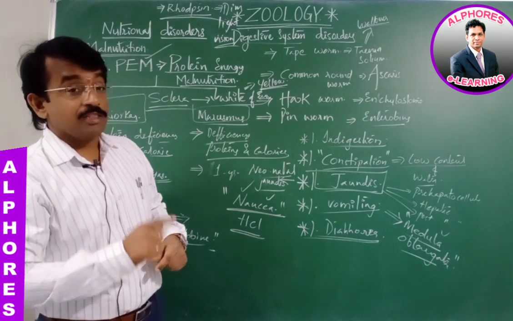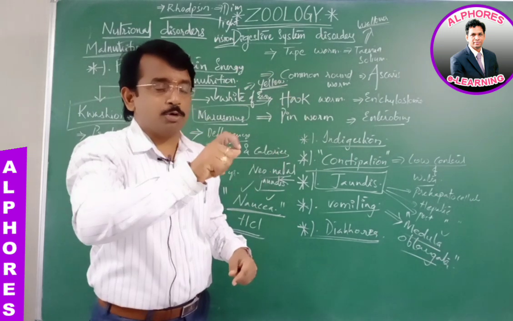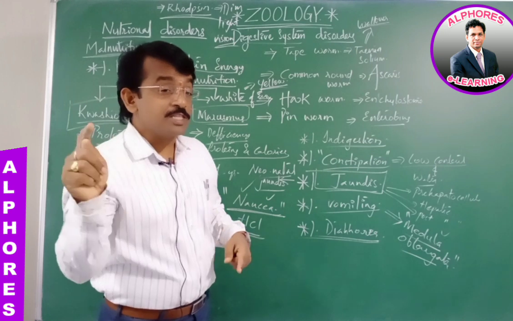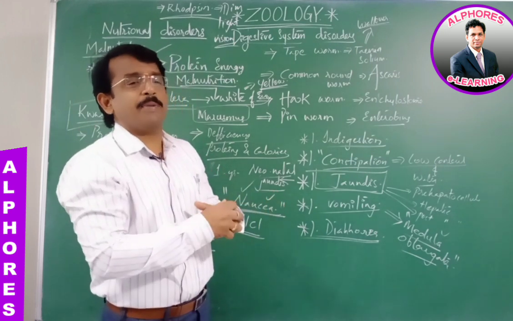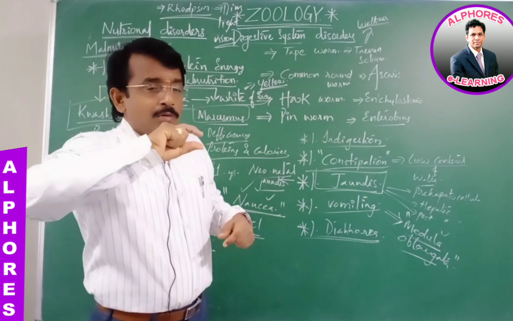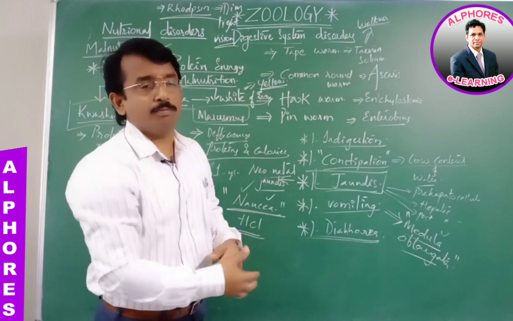Besides that, the opening of the hepatopancreatic duct into the duodenum is guarded by the sphincter of Oddi. The cystic duct leads to the hepatic duct to form the common bile duct. Towards the opening of the common bile duct, the sphincter of Boyden is present.